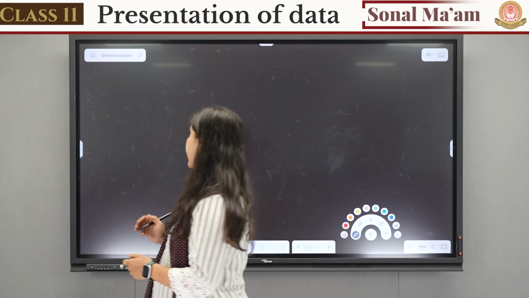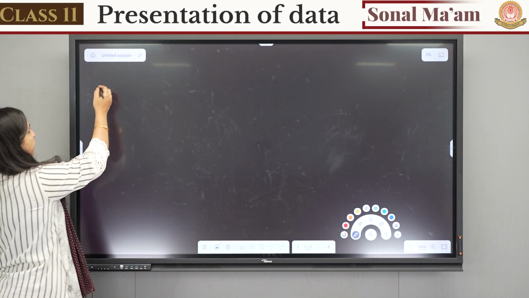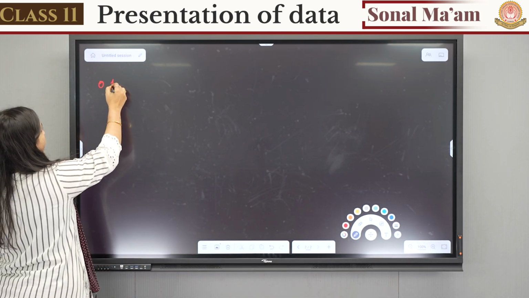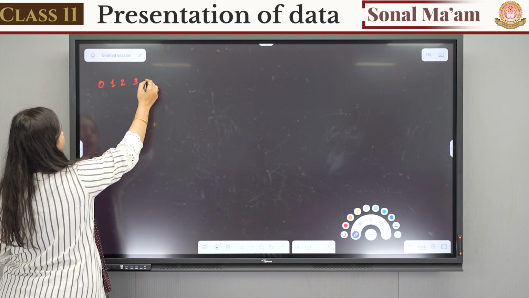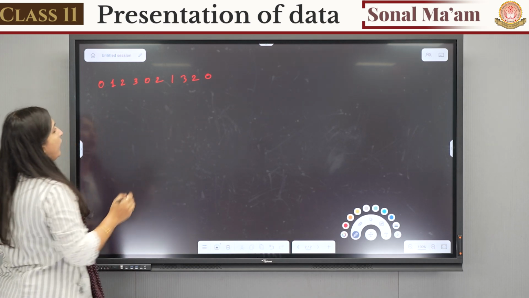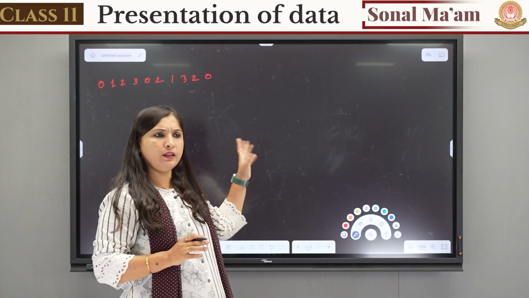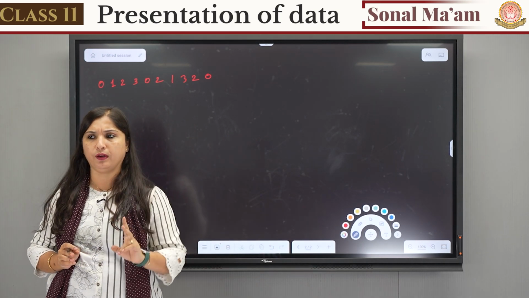Now when to use this? Suppose the information that I have collected is ranging like 0, 1, 2, 3, 0, 2, 1, 3, 2, 0, and suppose I have 50 numbers, but all the numbers are ranging between 0 to 3 only.